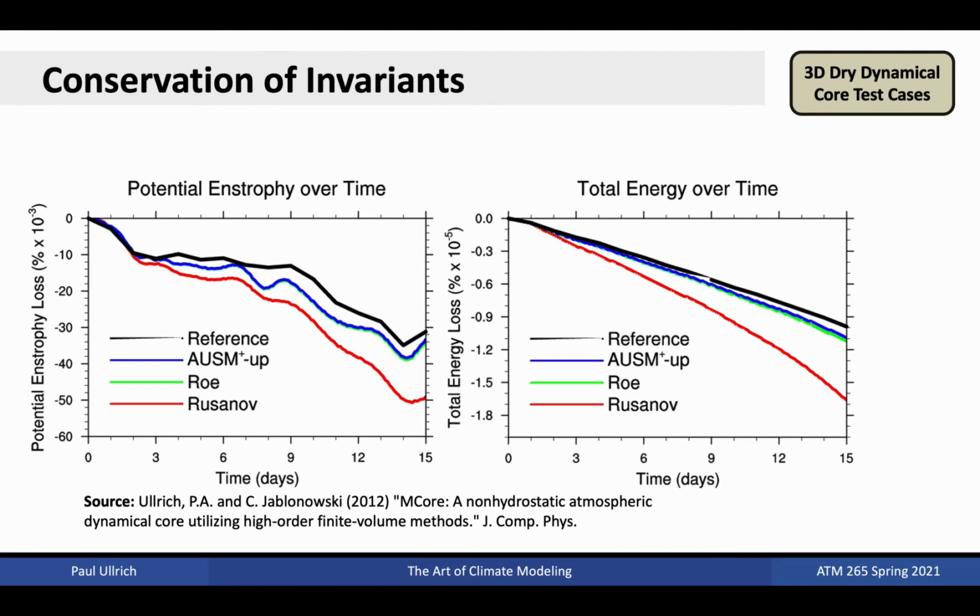With tests like the Baroclinic instability, invariants like potential entropy or total energy can be measured to first verify that these quantities are approximately conserved, and secondly to ensure that the model is behaving stably. That is, there is no subtle growth of energy over time. These plots show a comparison among schemes employed in a finite volume dynamical core for computing fluxes.